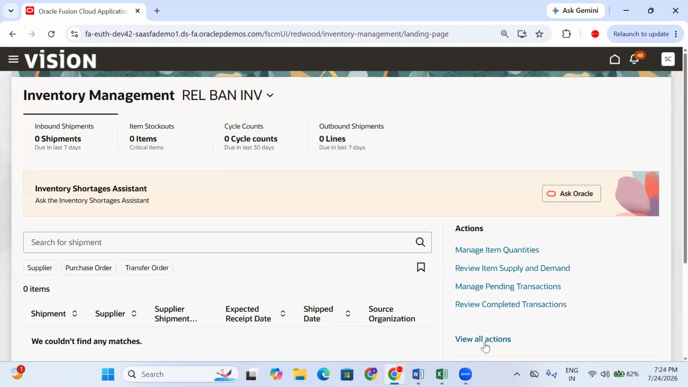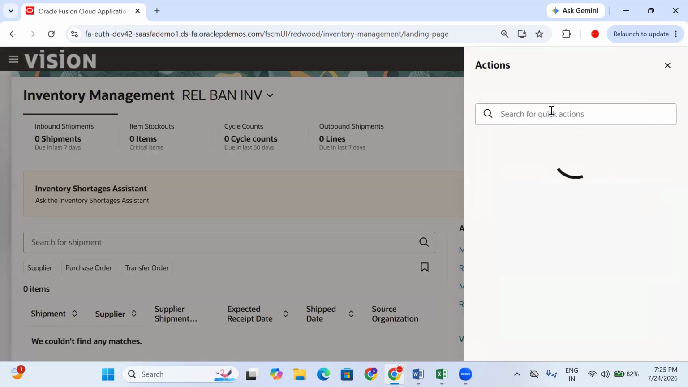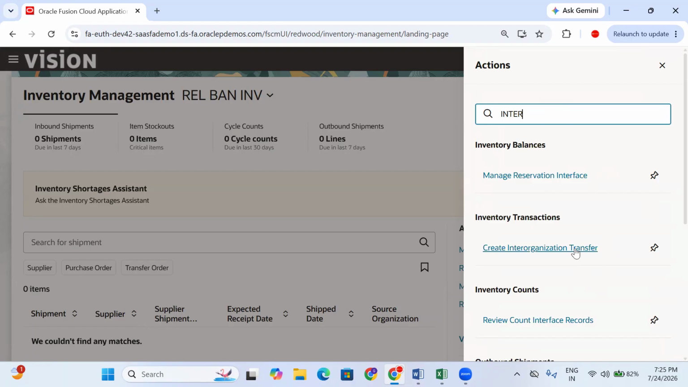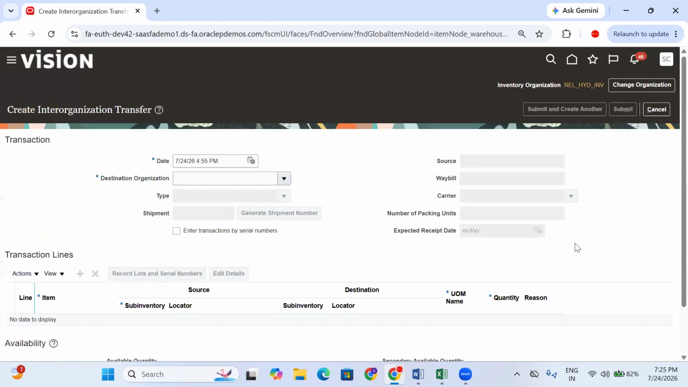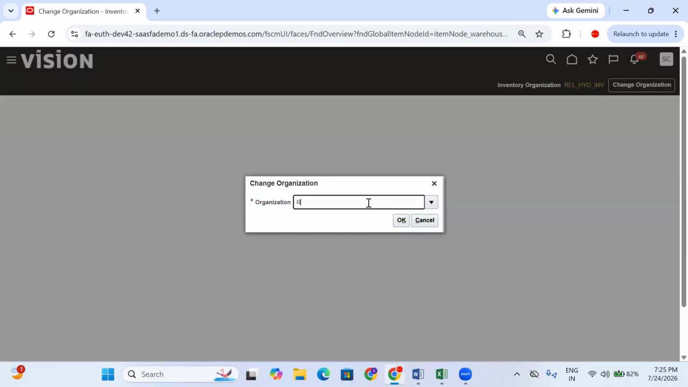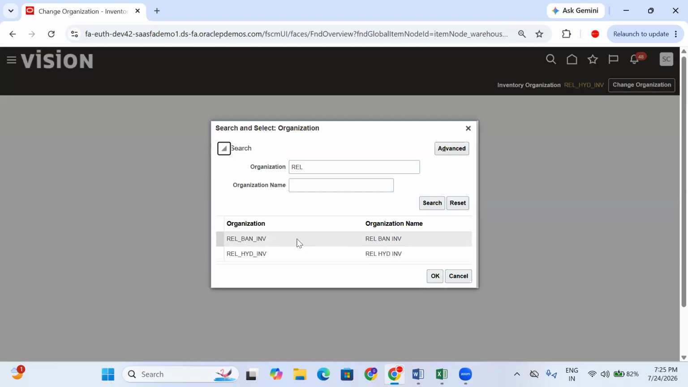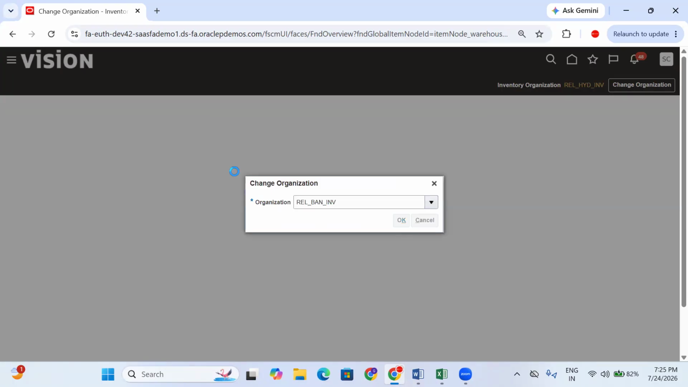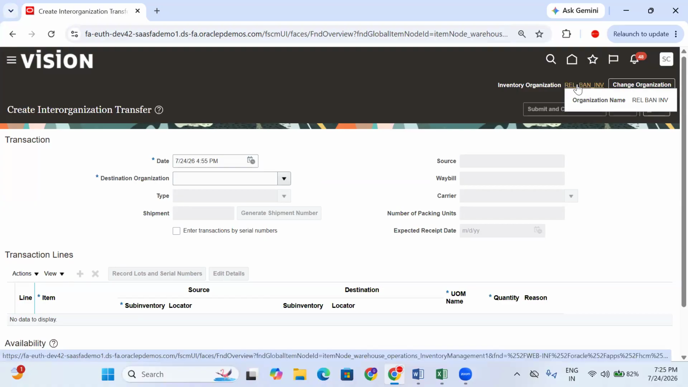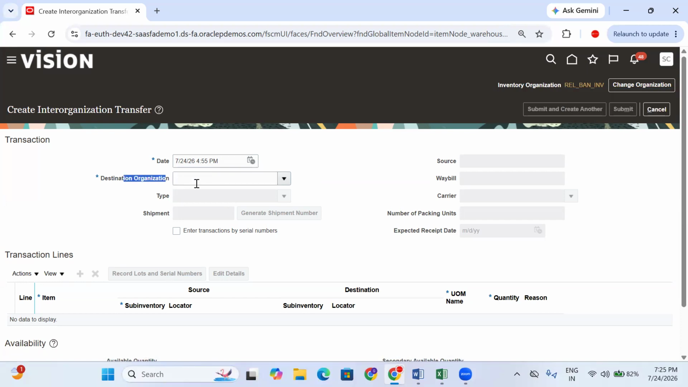Now Bangalore is shipping the material, right? So click on all actions, interorg transfer. Right, click on this. Now you can see, change the organization. So what is that organization? Now Bangalore. Previously Bangalore did not come. Now Bangalore comes here. How? After data access, the user has the access to transfer the material from Bangalore to any other organization. Now, what is the destination organization? Destination organization is Hyderabad.